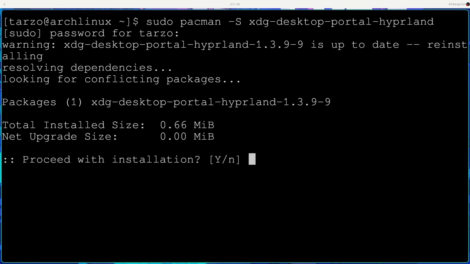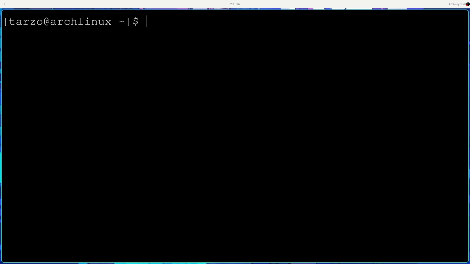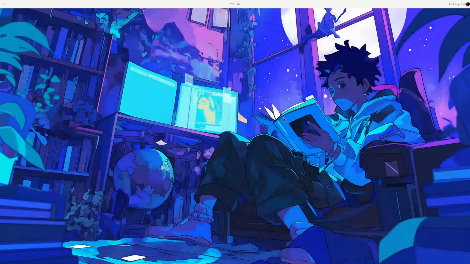This is basically what allows us to screen share, and also in Discord and other applications, it allows us to do that. So it's a pretty great thing to have. If you did install it with the Arch install script, it just installs it by default. In case you didn't have it, make sure to enable it. So yeah, that's about it for the first update.